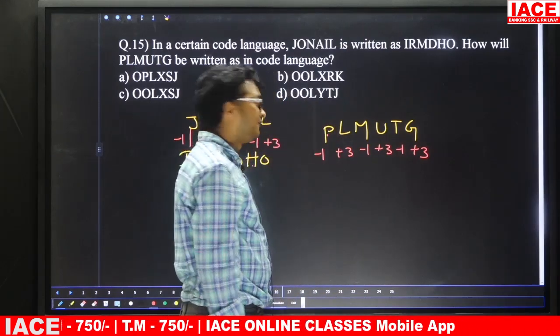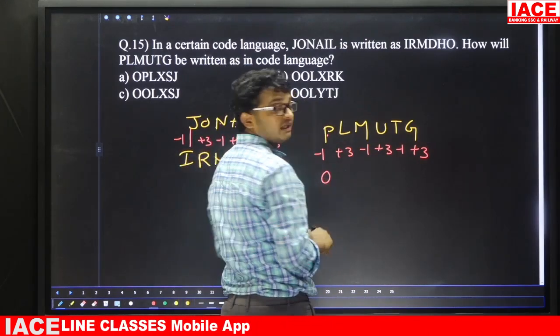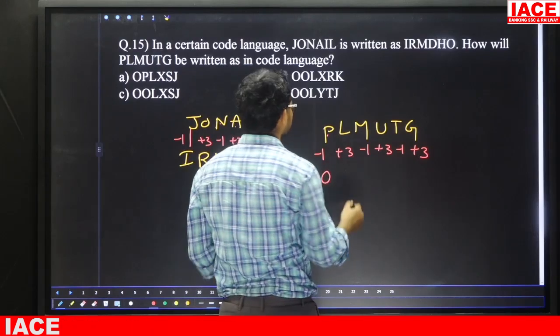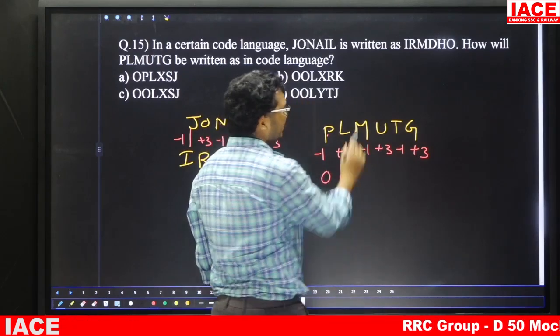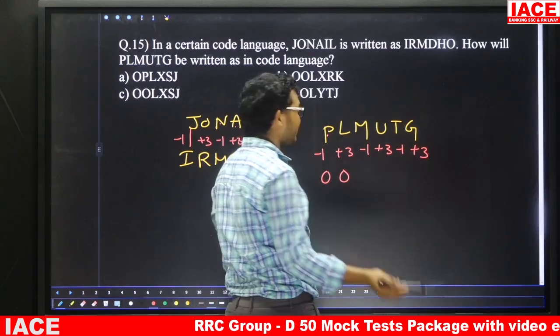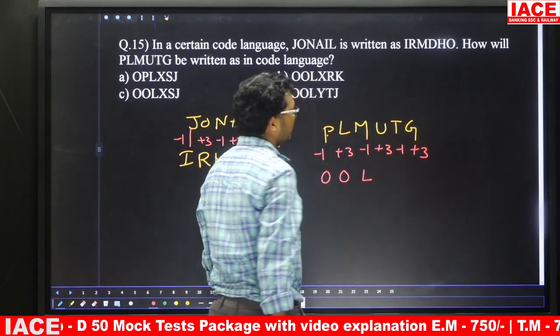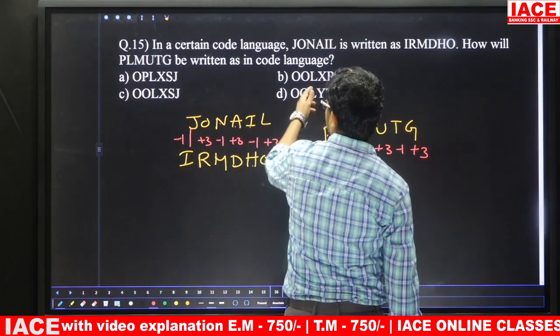16 minus 1 is what? 15. 15 means what? O. L is what? 12. Plus 3 is what? 15. That means here O. M minus 1. M is what? 13. Minus 1 is what? 12. 12 means what? Here L. So OOL, we are having 3 options, leave it.